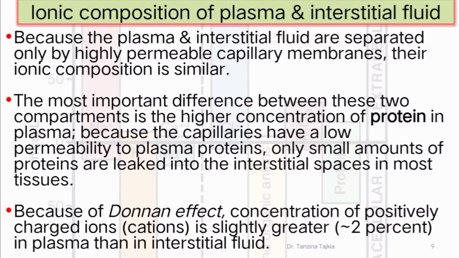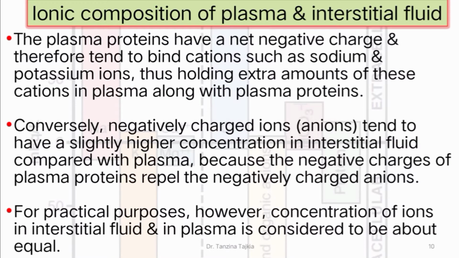Because of the Donnan effect, the concentration of positively charged ions, that means cations, is slightly greater in plasma than interstitial fluid. The plasma proteins have a net negative charge and therefore tend to bind cations such as sodium and potassium ions, thus holding the extra amount of these cations in plasma along with plasma proteins.